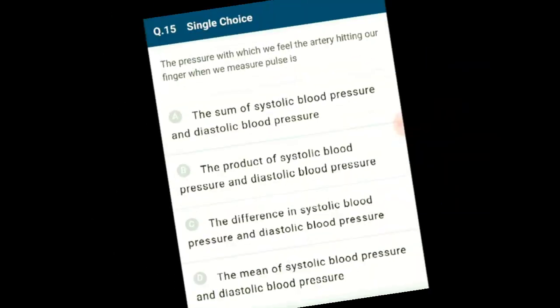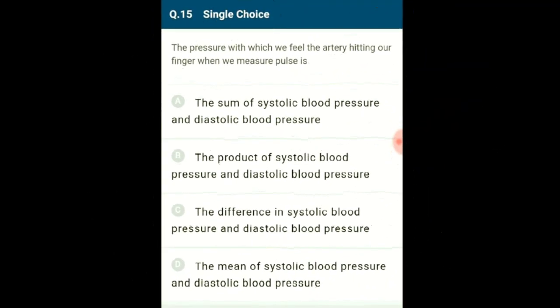Question number 15. The pressure with which we feel the artery hitting our finger when we measure pulse is. The minimum pressure in the artery is diastolic blood pressure, which is 80 mmHg. The maximum pressure in the artery is systolic blood pressure, which is 120 mmHg. When the artery expands, it expands from the pressure of 80 mmHg to the pressure of 120 mmHg.